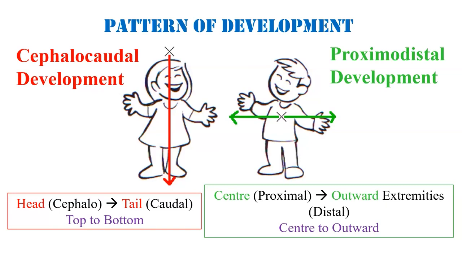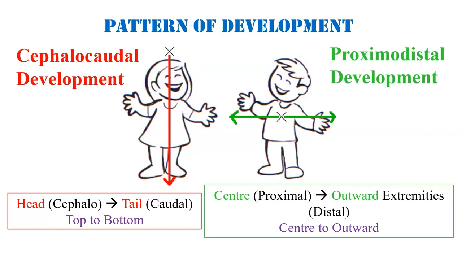So let's understand what is cephalocaudal development. I'll break these terms, cephalocaudal, where cephalo means head and caudal means tail, which is referred to the pattern of growth and development that occurs from head to tail, or we can say top to bottom.